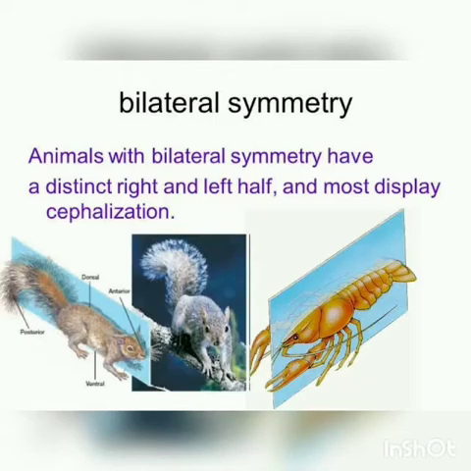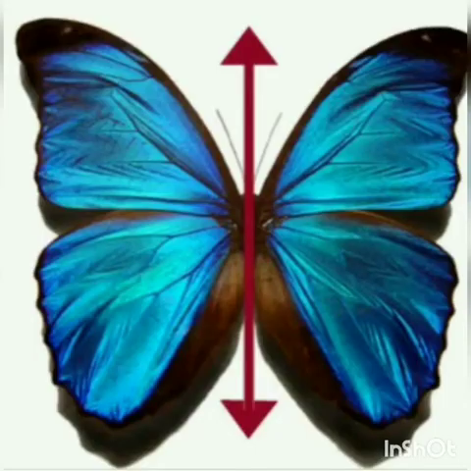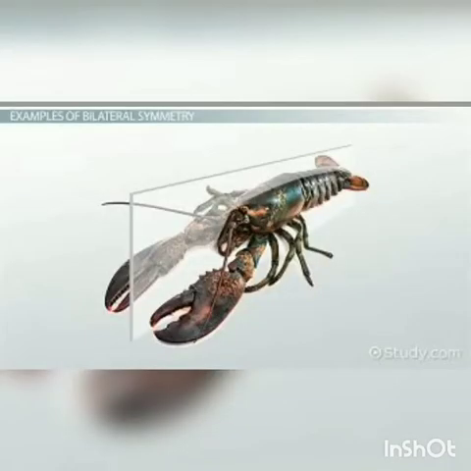So even animals are bilaterally symmetrical. Animals which have 2 similar halves on either side, if we cut, you can see in this picture the butterfly. If we cut in the central plane, the 2 halves have the same identical parts. So this is called bilateral symmetry. It is an advantageous type of symmetry in triploblastic animals which helps in seeking food, locating their mates and escaping from predators more efficiently.